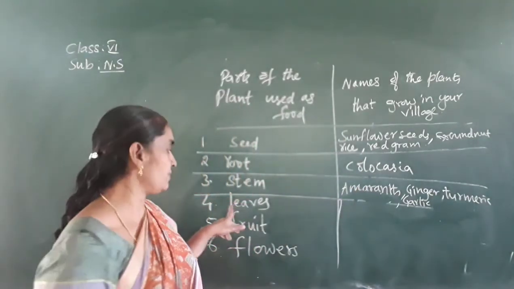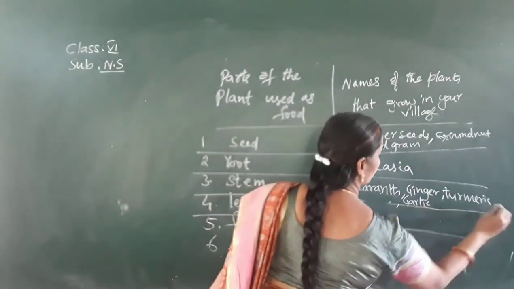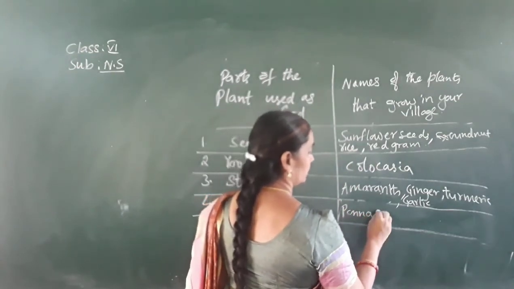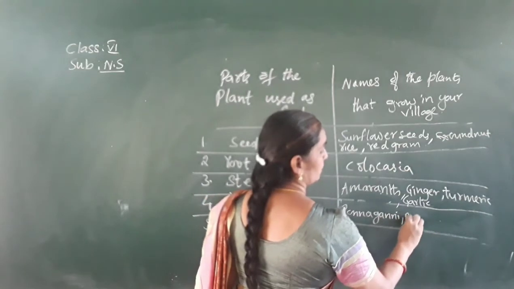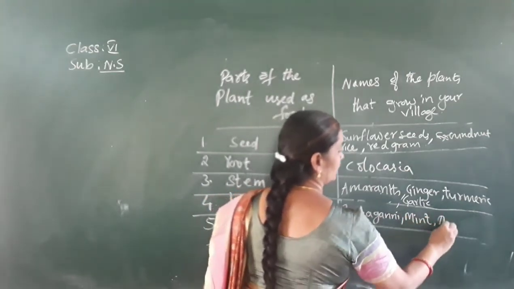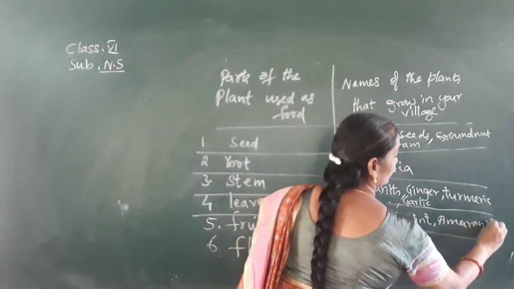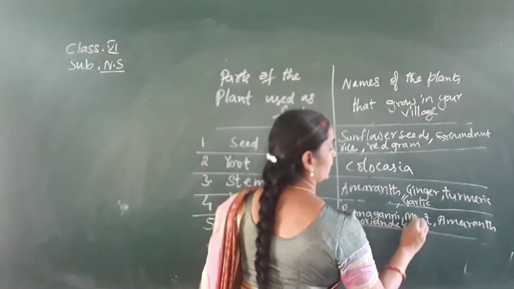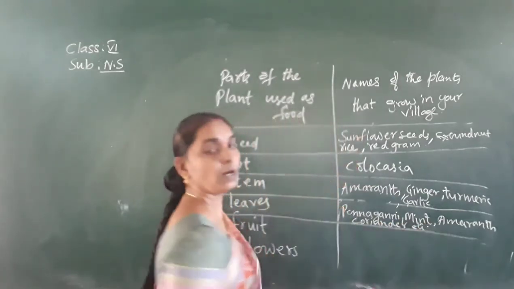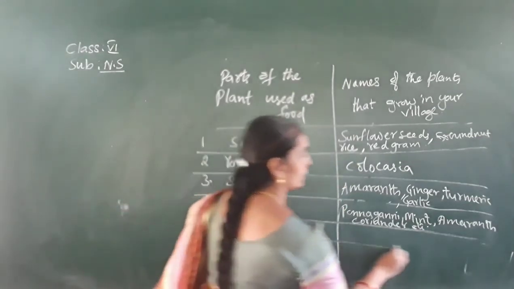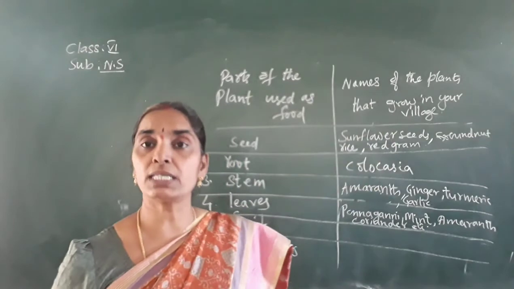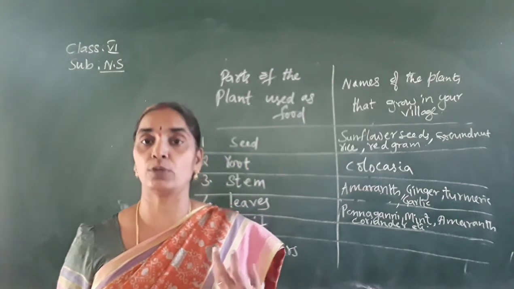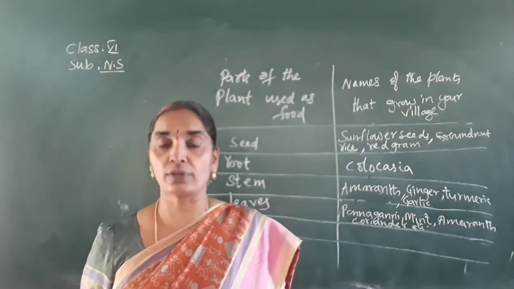Next, coming to the leaves. Leaves mostly you get that is ponnaganni, mint, ponnaganni. In so many leaves you can easily write amaranth. Next, coriander and so on. All the leafy vegetables which are grown you can write. And the fruits, that is the fruit part of the plant. Each and every vegetable, that is a general vegetable that you use in the food, it belongs to the fruit of the plant in itself. So brinjal, tomato, mango, or the fruit of the plants that we use.